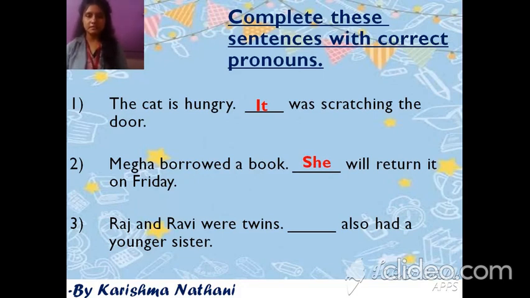Third one is Raj and Ravi were twins. Blank also had a younger sister. Raj and Ravi, as we know, 2 names. So 2 names make plural form. So we have to put plural pronoun for Raj and Ravi. So answer is Raj and Ravi were twins. They also had a younger sister.